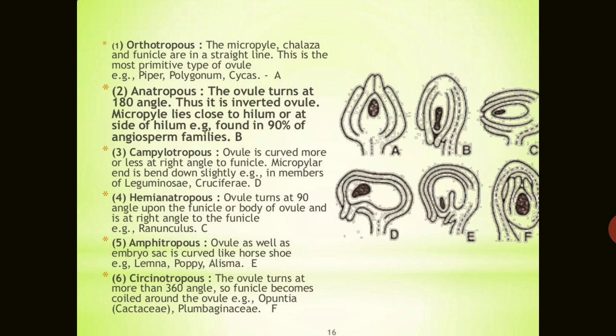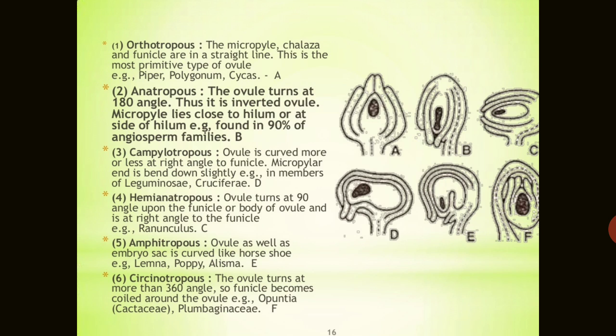Now on the basis of this position, what is the relative position of the micropyle actually? If we study the body of the ovule and the funicle, there is a micropyle area and the body, and the funicle is also in the degree of curvature. What is the degree of this curvature? On the basis of the degree of curvature, there are types of ovules. Six types of ovules are found in the angiospermic plants.